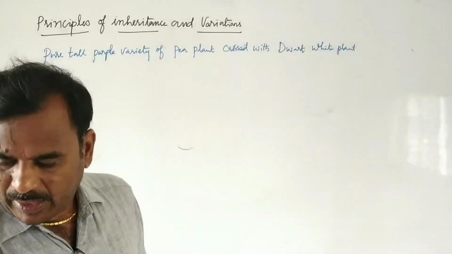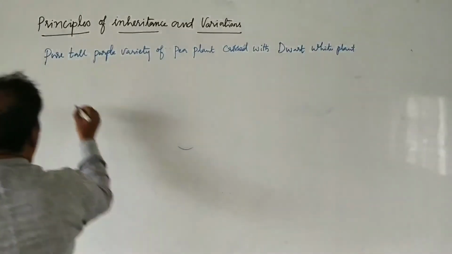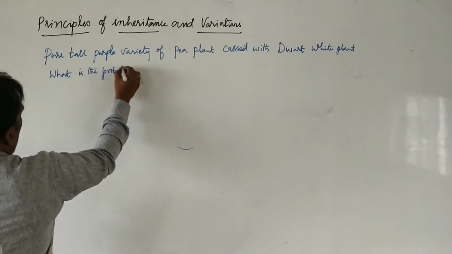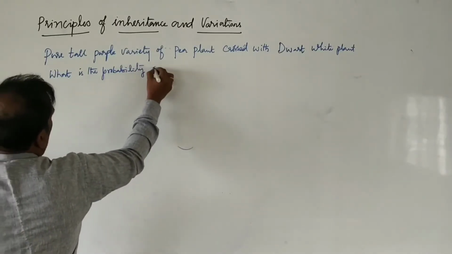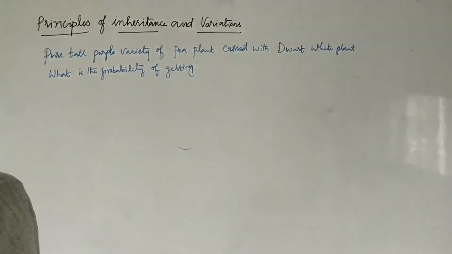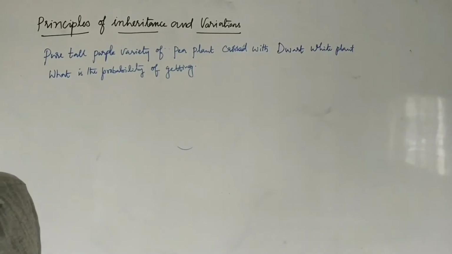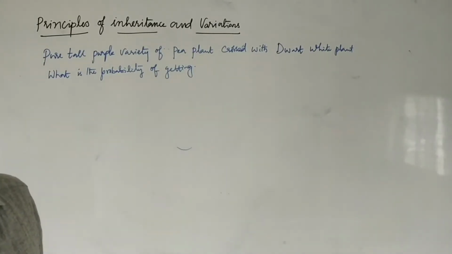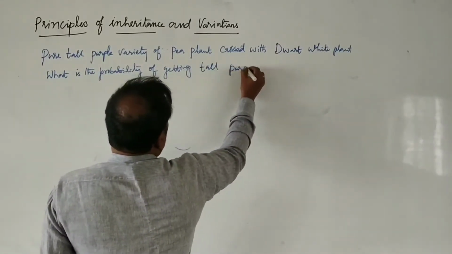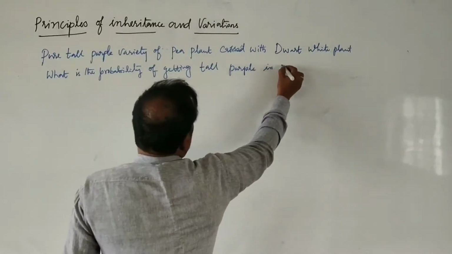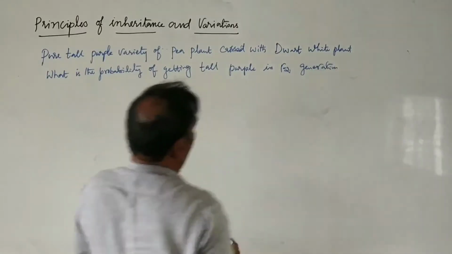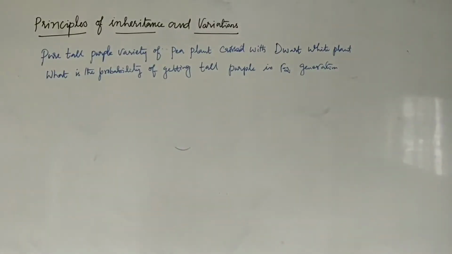Then what is the probability of getting the phenotype tall purple in the F2 generation? This is the question. Now the answer is like this.